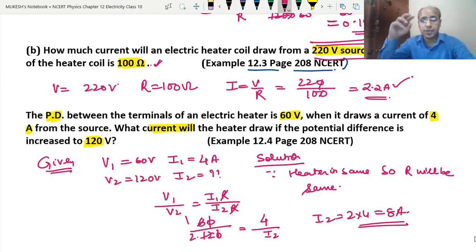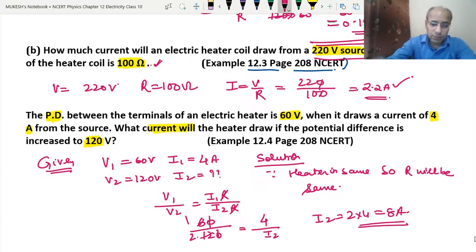So now we have learned two different situations. In the first situation, the R was changing and the V was the same. In the second question, the R is the same, meaning the resistance, because the heater is the same and there is no change in the heater, but the potential difference is changing, so the current is also changing. So we have seen questions of both situations.